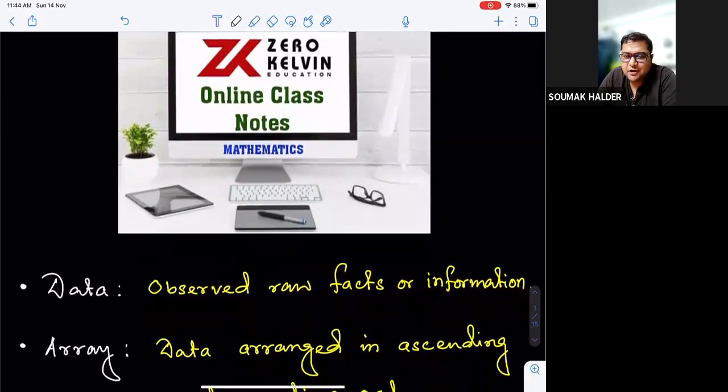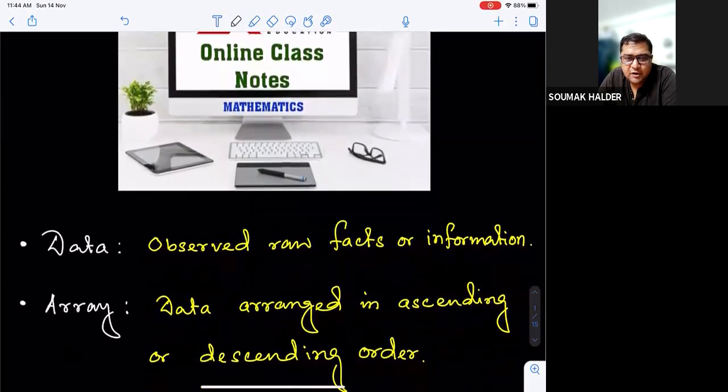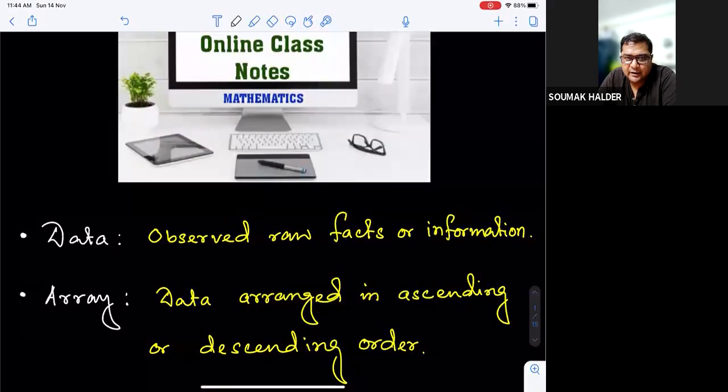Next, if we consider adding, so data arranged in ascending or descending order, that's called adding. When we are taking the data, it is simply raw facts. They may appear to us in any order. When we are rearranging them in ascending order or otherwise in descending order, then after this rearrangement, what we get is called adding.